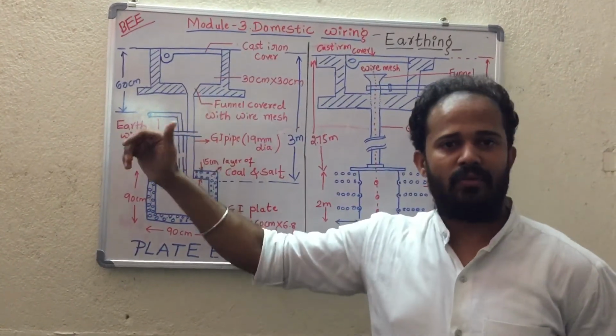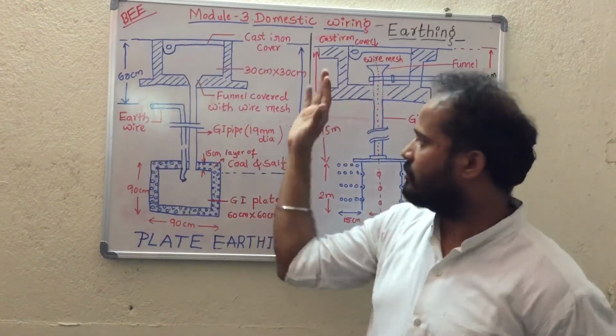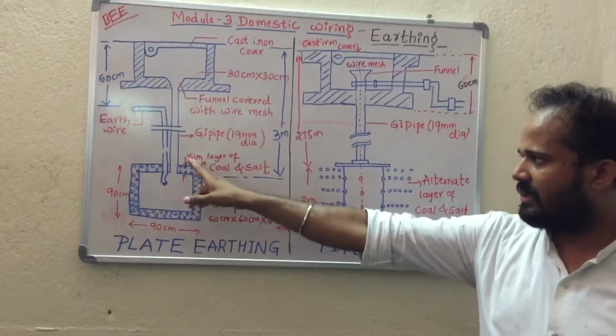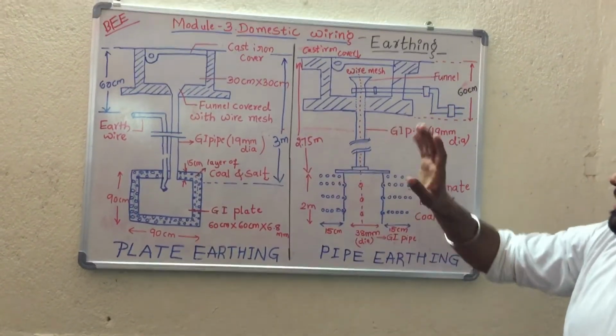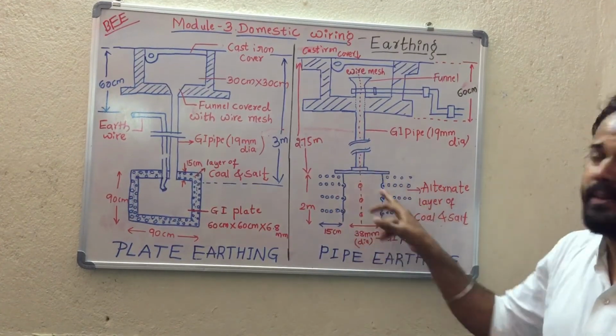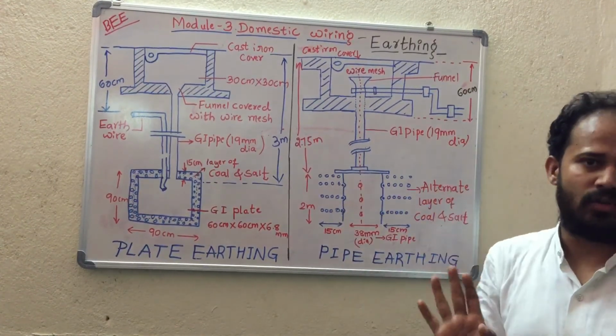Clear? Then we will move on to pipe earthing. So now concentrate only on this diagram. This diagram and this diagram are almost the same. What is the difference here is the electrode used here is a pipe. A long pipe is being used. Clear?